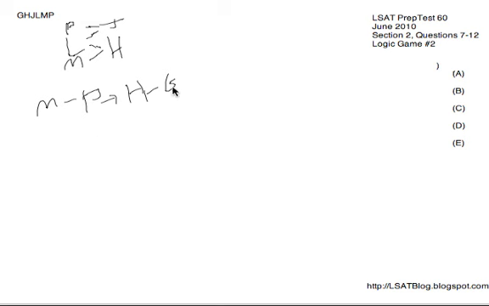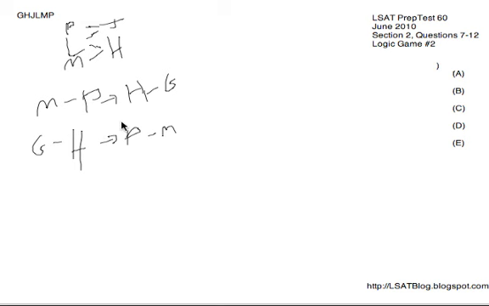So if H is not before G, because nothing is simultaneous, we know that, because they're one after another, therefore we know that H not before G means G before H. So when G is before H, then M is not before P, meaning that P is before M. Now, of course, these are not the only two possibilities for the game, but we can use these conditional statements to make two different main diagrams.